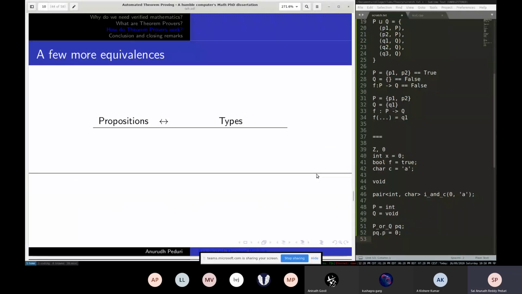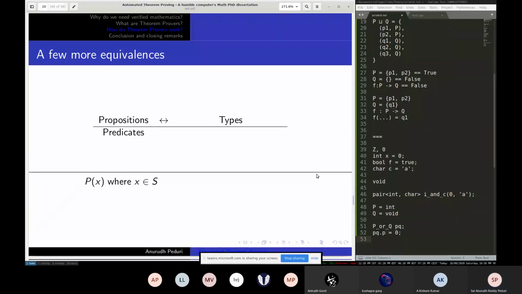Okay. So here are a few more examples. These are a little more tricky and not exactly accurate. So if you don't follow them, it doesn't matter. But those who are interested, you can just see what more we can do. So we defined propositions. We can also define predicates. So here P is a predicate which takes in an X where X belongs to some other set S. What is the equivalent for that? This is a function.